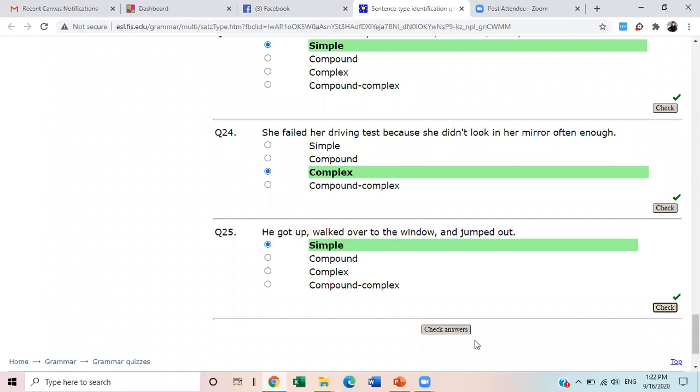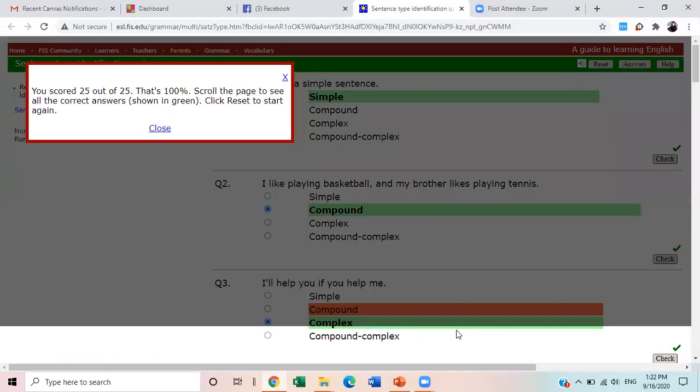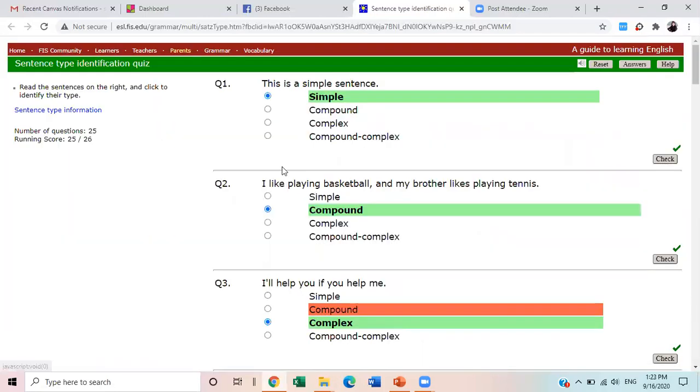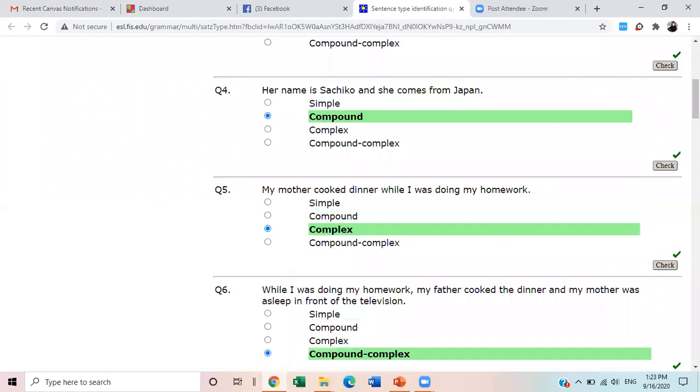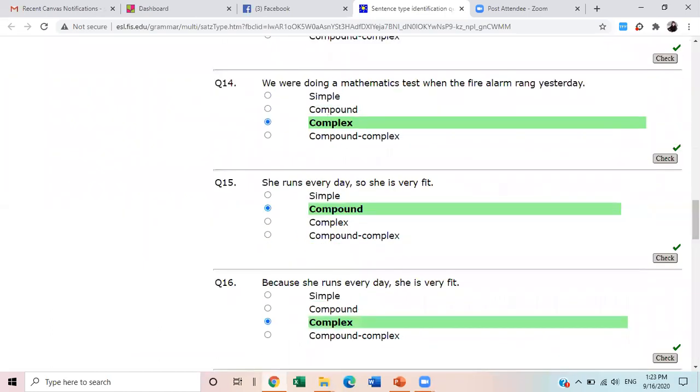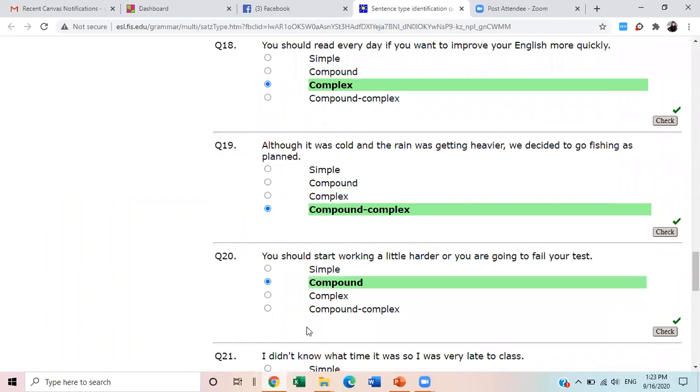Okay, here is the score. All right, so your score is 100%. The best thing about these exercises and online quizzes is that it is not only to check your understanding, what is right and wrong, but it gives us an opportunity to further discuss the topics we have covered, and we can analyze each and every sentence individually. You did it so well, and I hope you have understood it. Still, if you have any confusion, you can always approach me.